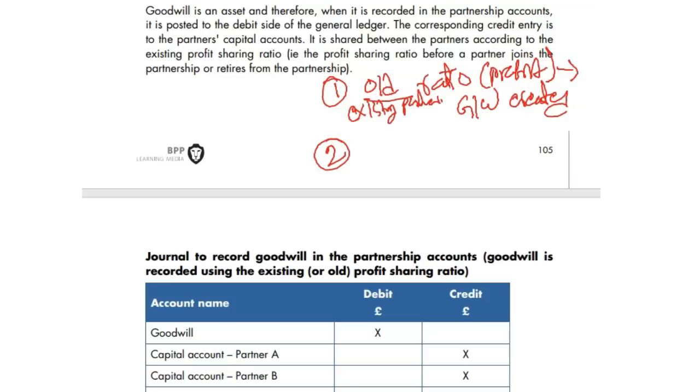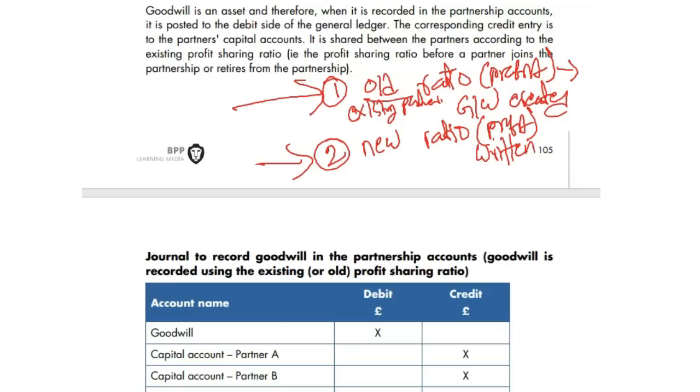And then again we work out based on the new profit sharing ratio. So at first we calculate goodwill created, then we calculate goodwill written off, on the new ratio, we call it written off. Written off means eliminated, or removed. That's how we do the goodwill.